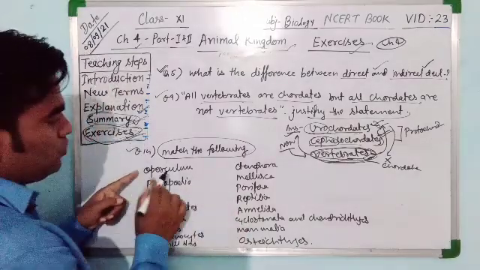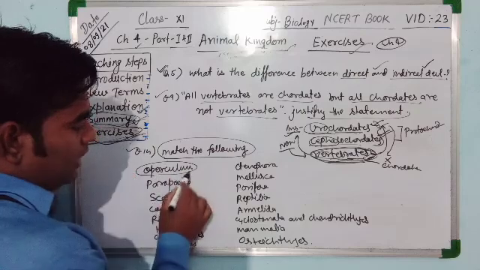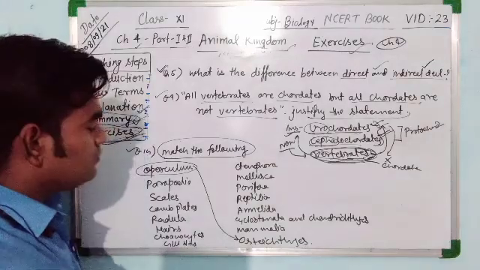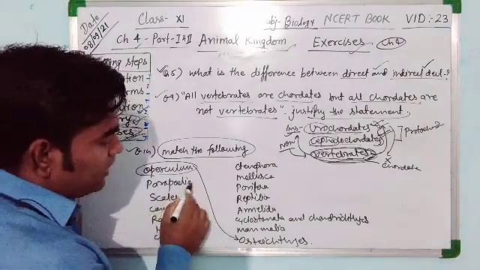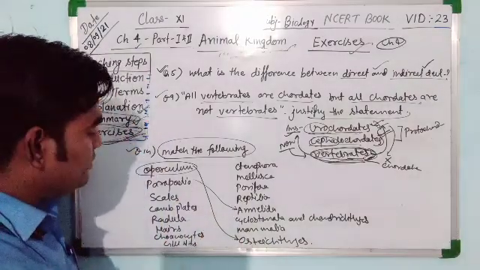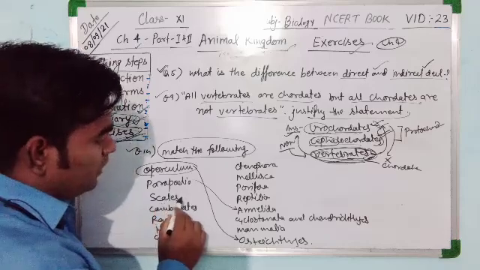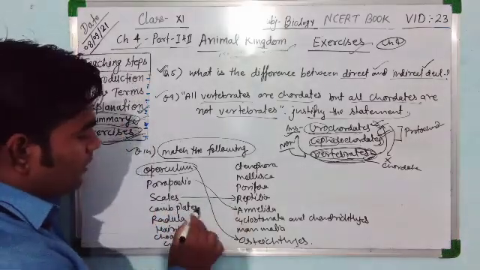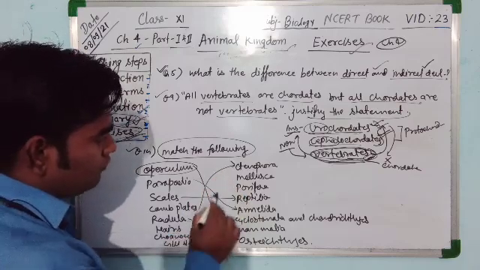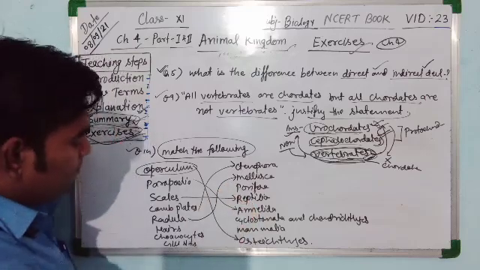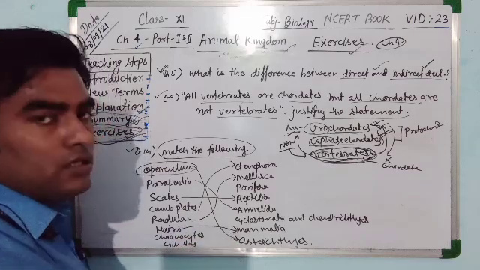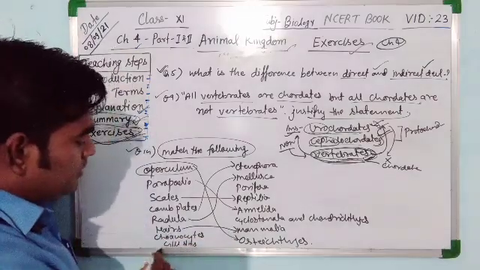First of all, see operculum. Operculum is the gill covering and it is present in the Osteichthyes, the bony fishes. Now parapodia. Parapodia is the characteristic feature of Annelida. In Nereis, parapodia is present. Scales are found in the reptiles. Comb plates are present in the Ctenophora. Radula is the teeth of Mollusca phylum. Hairs are the characteristic feature of mammals, along with mammary glands and hair.